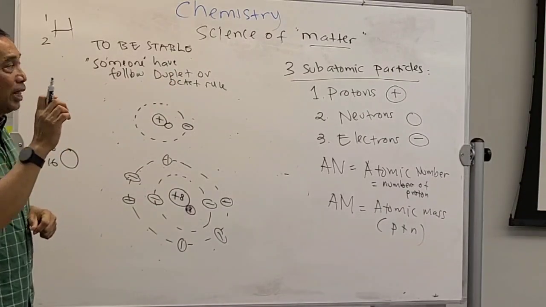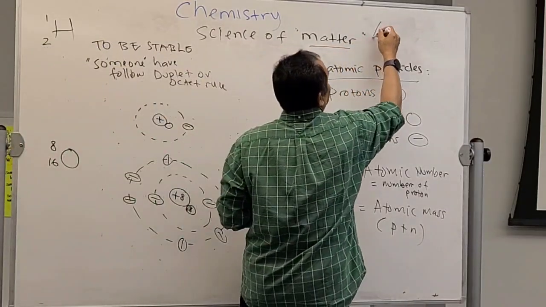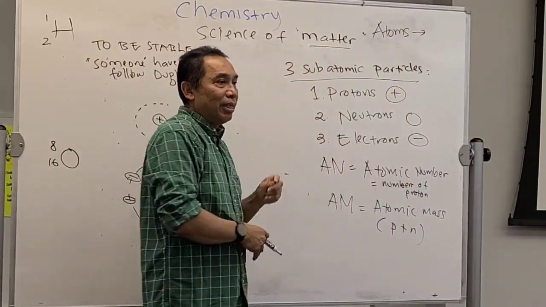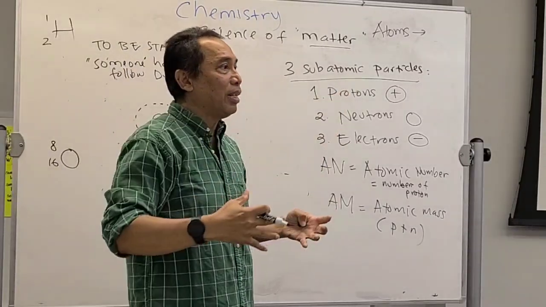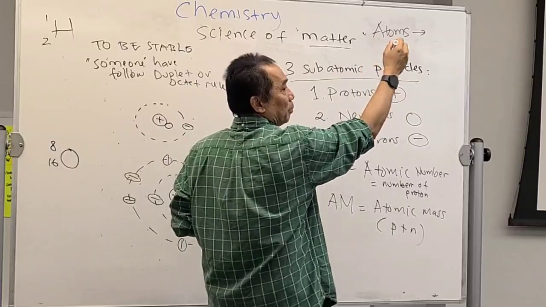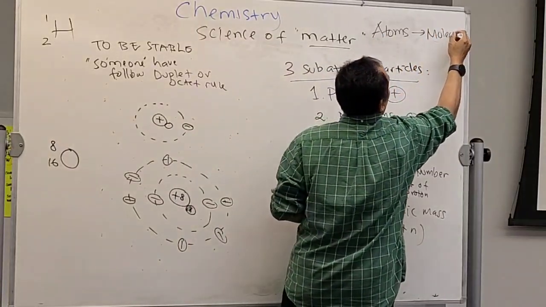Are you with me? That's the reason why many atoms are non-stable. In order to be stable, they have to combine with another atom. What do you call the combination of atoms? Molecules.